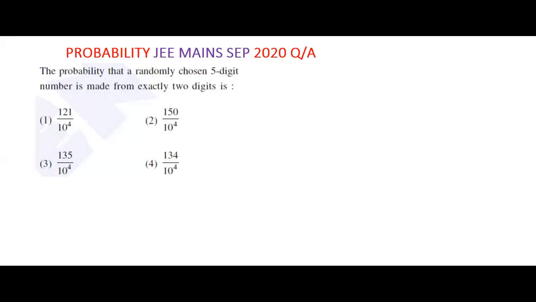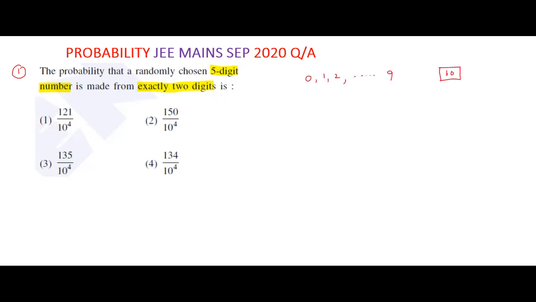Today I am going to discuss JEE Mains September 2020 questions in probability. See the first question, what they have given. The probability that a randomly chosen 5-digit number is made from exactly 2 digits. We know how many single digits there are: 0, 1, 2, 3, and so on up to 9. There are totally 10 digits.